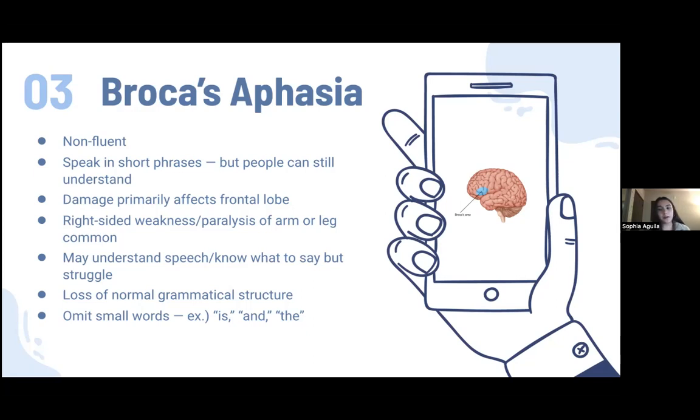And so the damage primarily affects the frontal lobe, which can lead to symptoms of right-sided weakness or paralysis of the arm or leg because the frontal lobe is important for motor movements. And so people with Broca's aphasia may understand speech and know what to say, but struggle with it. So they can still comprehend, but their speech may not be as fluent. And so they also have a loss of normal grammatical structure, meaning that they may omit small linking words, conjunctions, or use of prepositions.